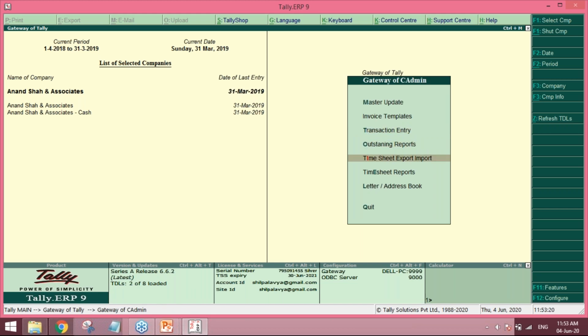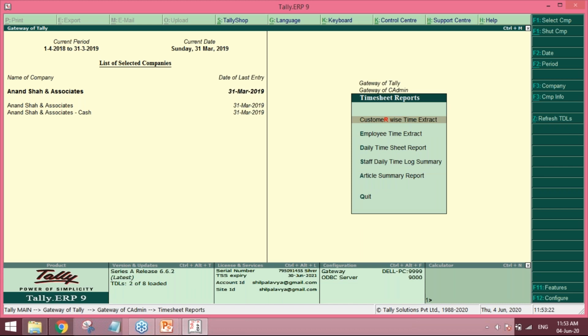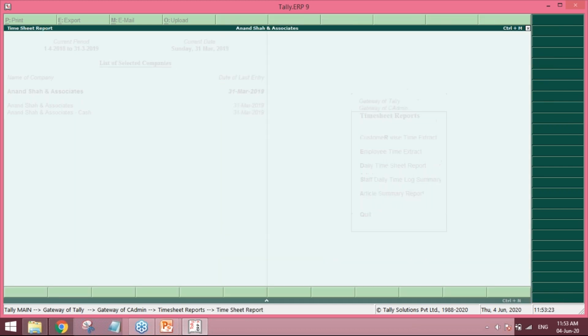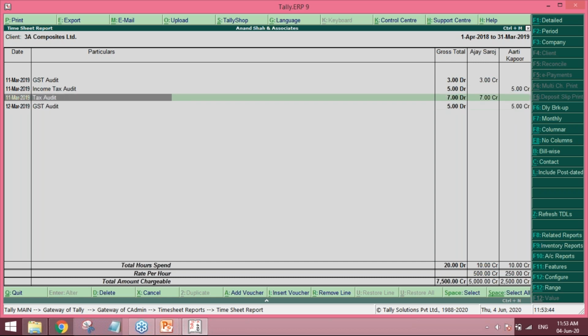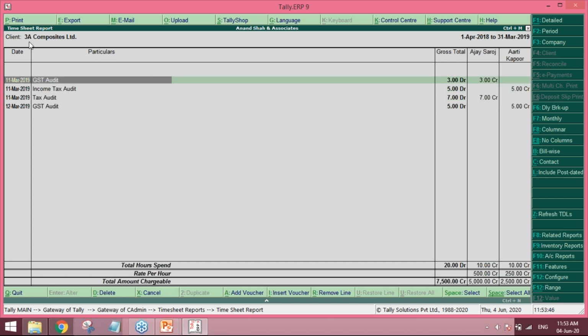Then in this report, we also have the timesheet reports, the customer time extract, party wise. So for example, for a particular client, say Ajay Saroj is my employee, and Aarti Kapoor is also my employee. Those employees have spent 3 hours, 7 hours and 5 hours accordingly for the GST audit, income tax audit, and respective services to this client. So they have rendered these services to 3A